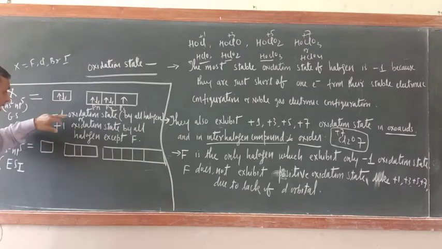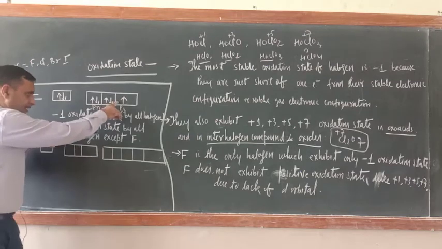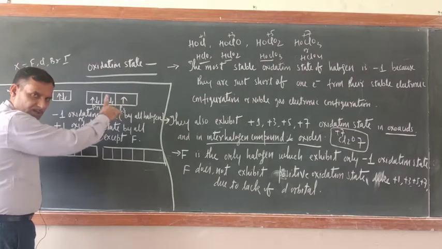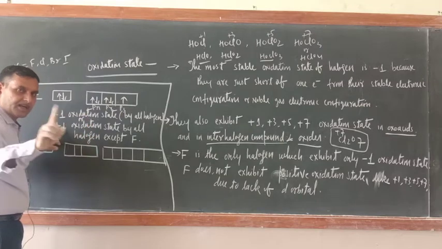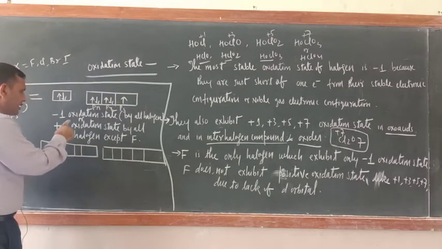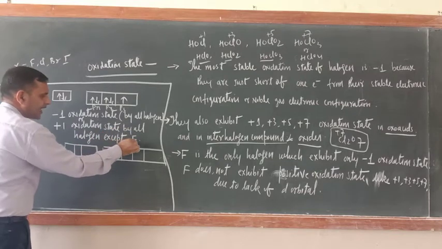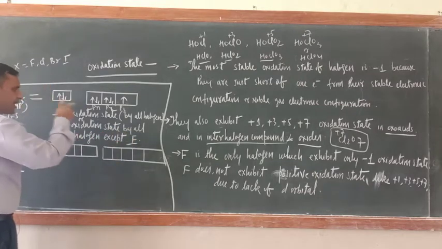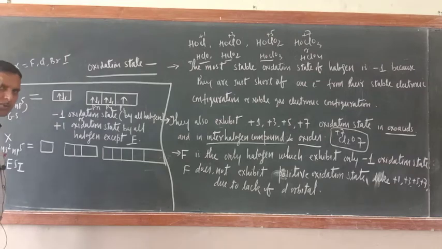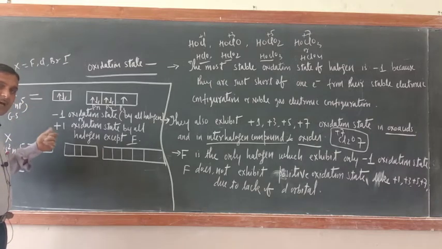In addition to the -1, in the ground state, they will exhibit the +1 oxidation state also. They will give this electron, so they will exhibit +1. But remember, fluorine will not do this. So I wrote here +1 oxidation state by all halogens except fluorine. This means in the ground state, they can exhibit 2 oxidation states: -1 in almost every condition, and in some cases they will exhibit +1 also.